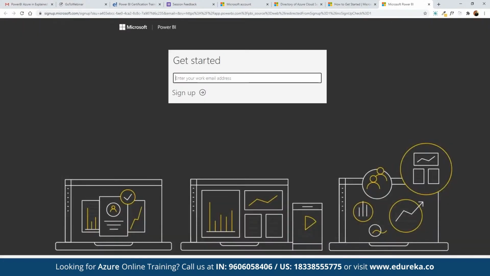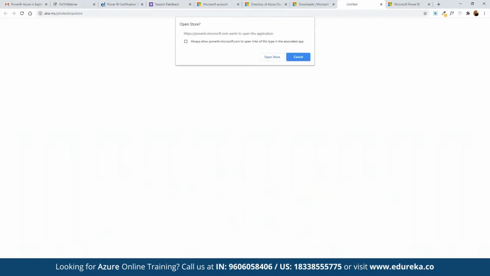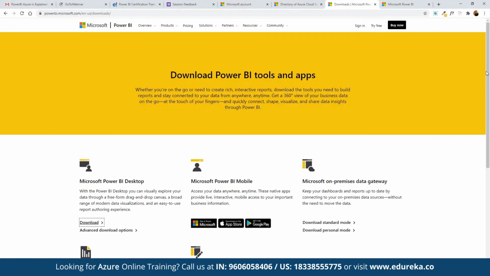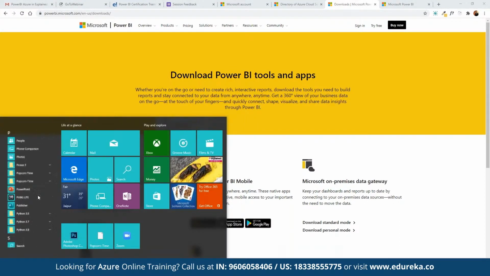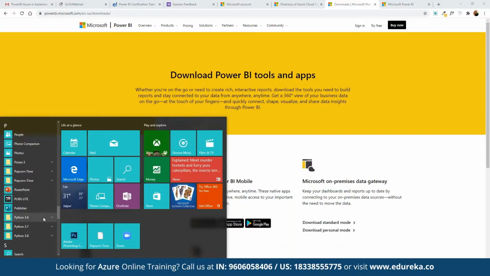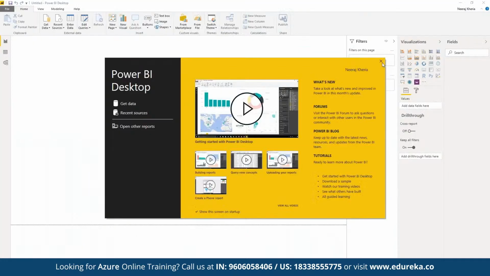Once we enter the details, we will get the direct download link that we can use for getting started. So here we can click on Power BI Desktop and click on download, and then we will be taken to the download section. All right. And once we have the Power BI Desktop version downloaded, we can open this up. Now Power BI is one of the easiest platforms to get started with. Once we have it downloaded and opened, we can see this dashboard open in front of us.